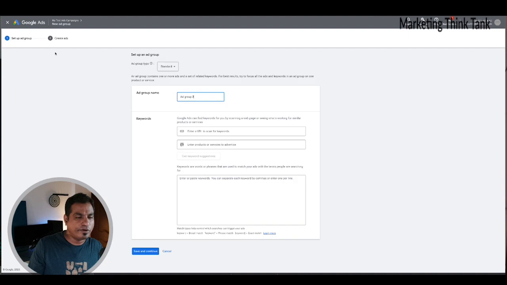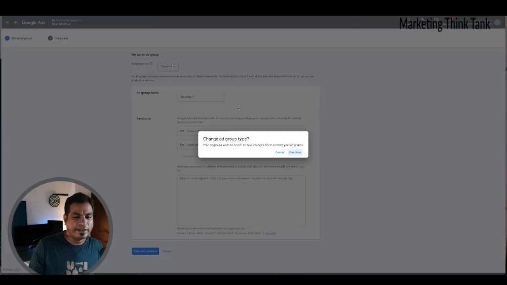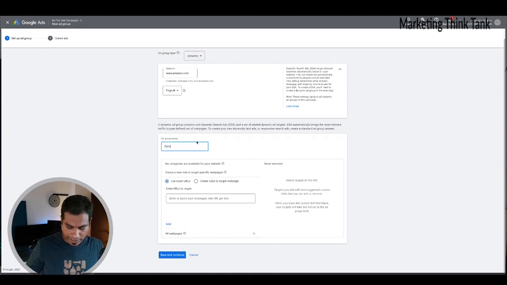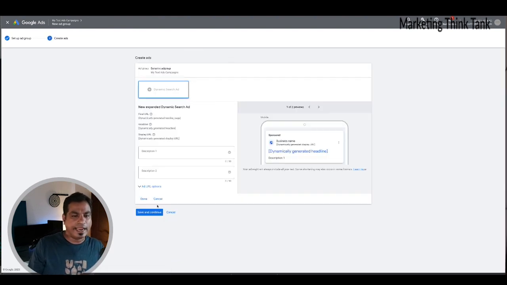So you go ahead and create a new ad group. Do you see this? This is standard, but I have to create a dynamic ad group to be able to create dynamic ads. So let's say Amazon.com. I'm just going to leave it as it is, and name it dynamic ad group. Use exact URLs. I'm just going to say www.amazon.com. That's about it. You add it, then you save and continue. So here I have a dynamic ad group ready.